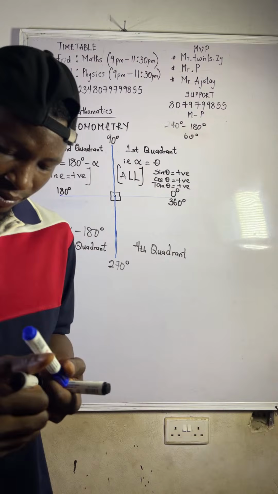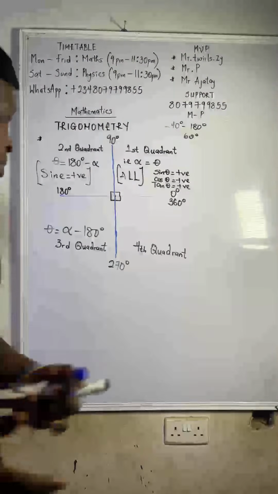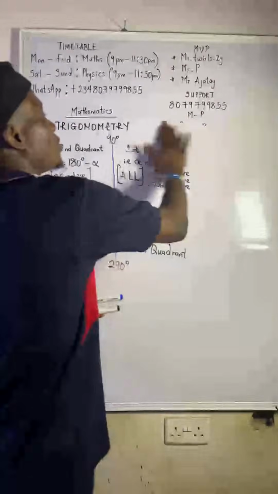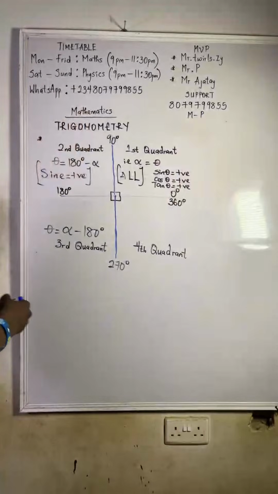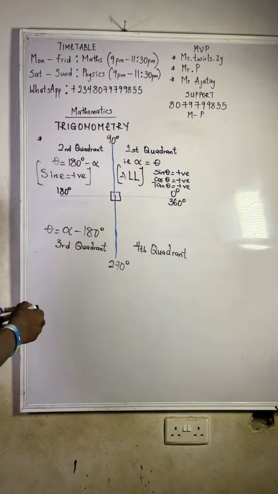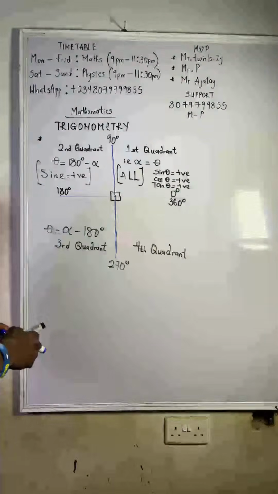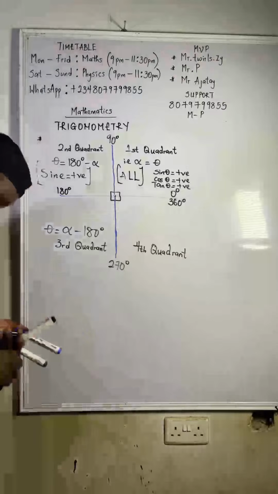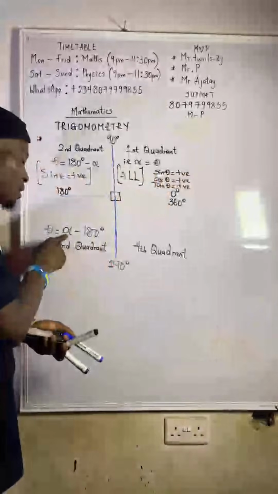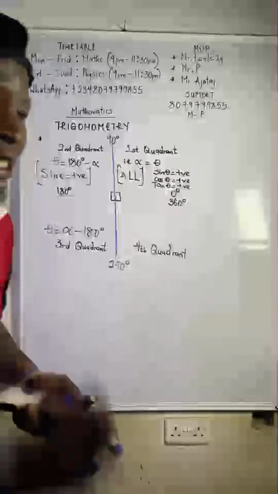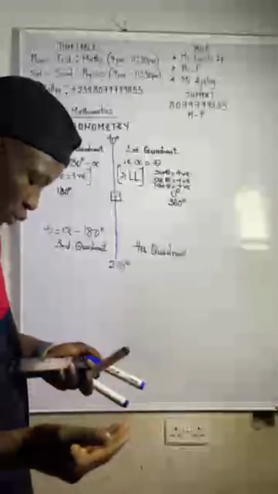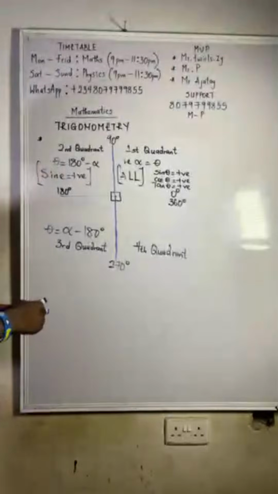Do you understand it now? Please pay attention to this one very well. If it falls on the third quadrant, you say that angle minus 180. I said 240, I'm just using it as an example: if you are doing 240 degrees, it falls on the third quadrant, so that will be 240 minus 180. So on the third quadrant now, what is positive?